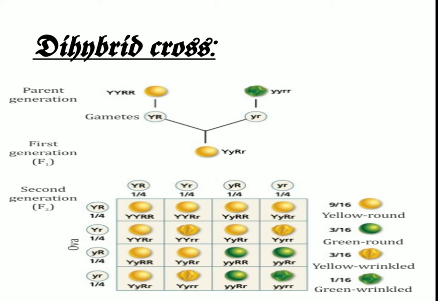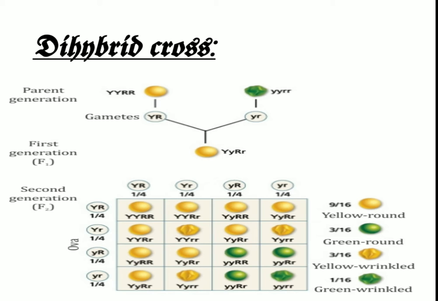Following the convention for notation, these would be capital R, capital R, capital Y, capital Y for round and yellow, and small r, small r, small y, small y for wrinkled and green, both being the homozygous condition.